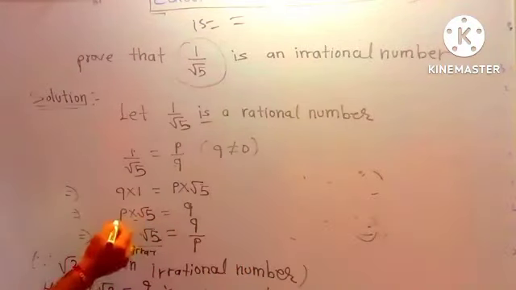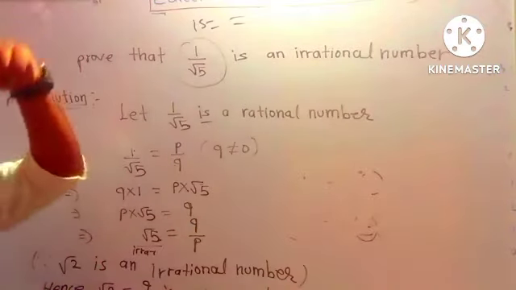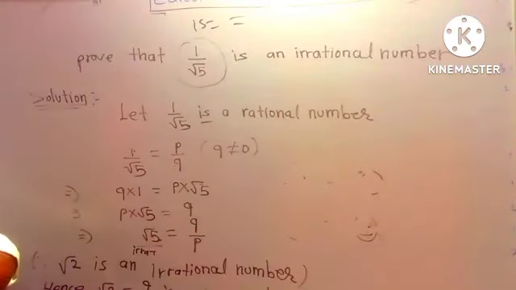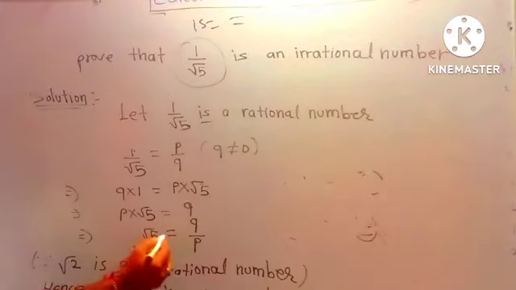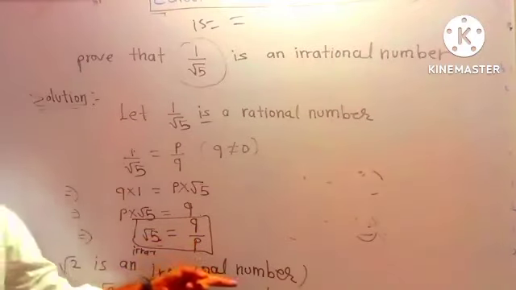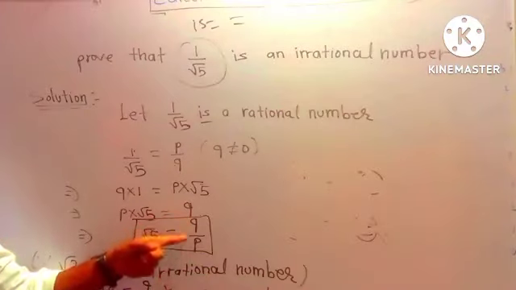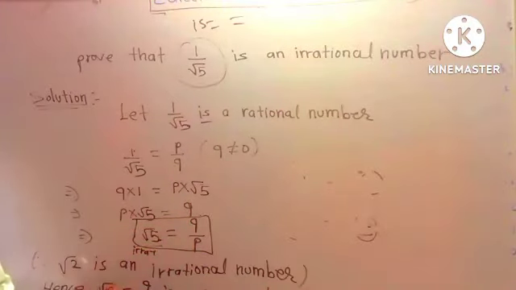After transposition, multiply will get converted into divide, and divide always goes down. Divide कहाँ पे जाता है, नीचे. So root 5 is equal to Q divided by P. Now numerator and denominator, rational number.